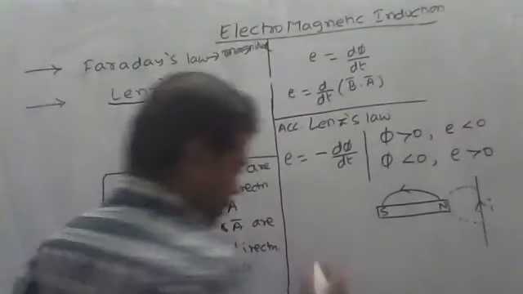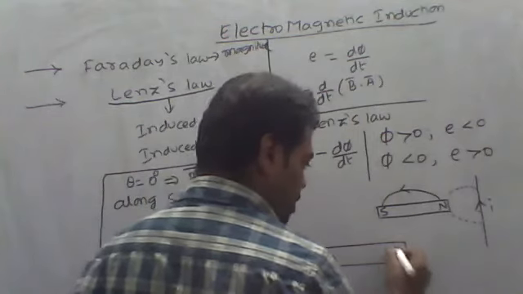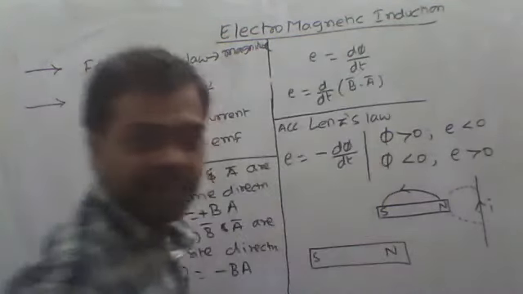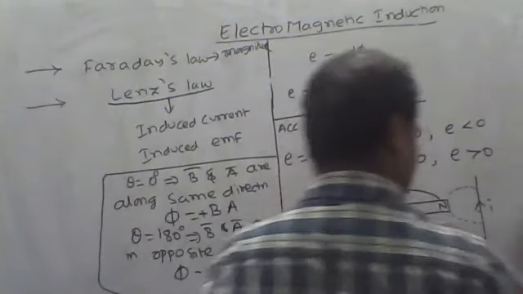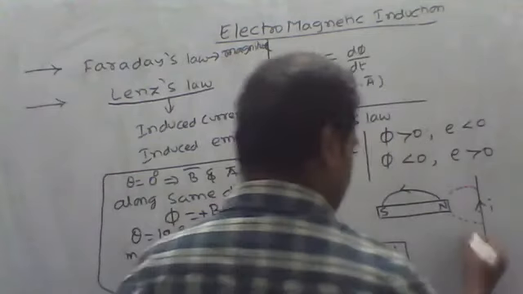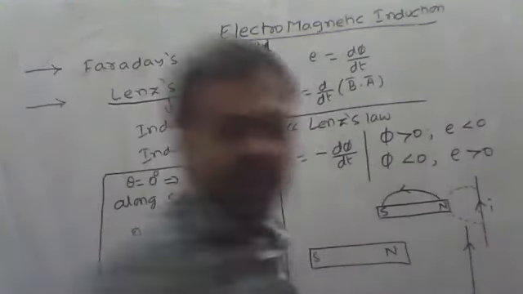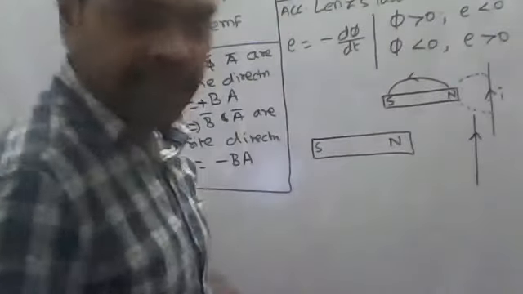We have a magnet like this, this is the north pole, this is the south pole. After repulsion, suppose it came to here. Here I have the current I.